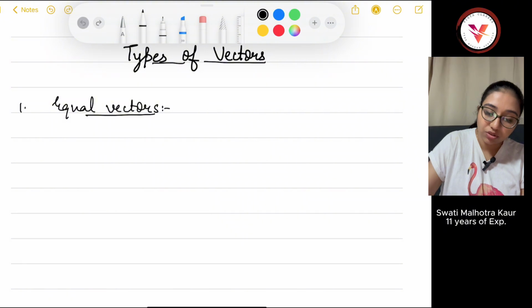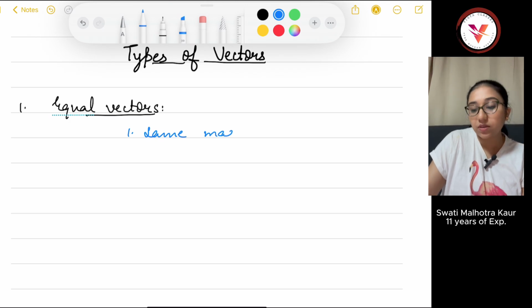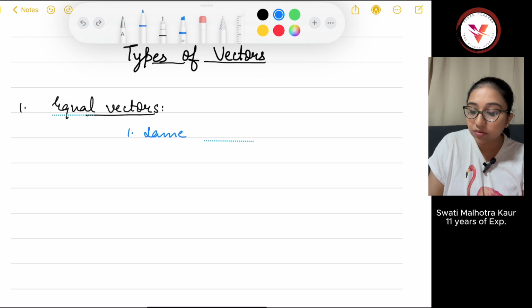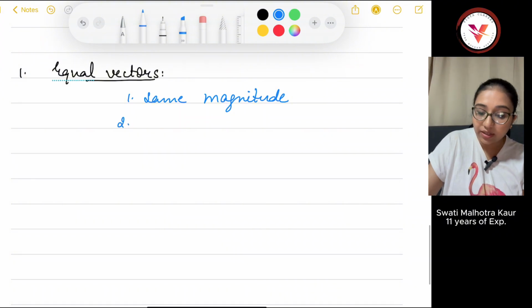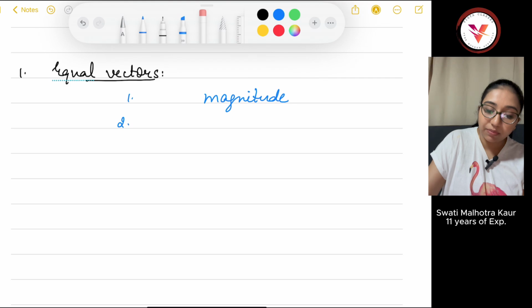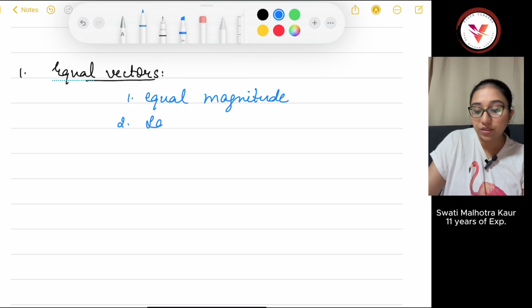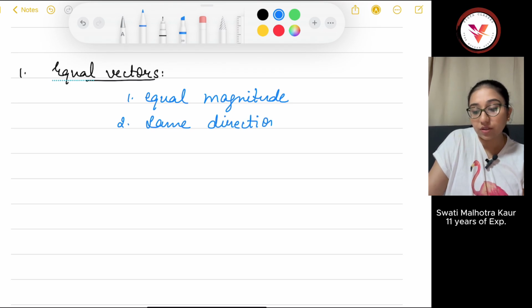So the vectors should have the same magnitude, and the same direction. Equal magnitude, same direction, then the vectors are equal.